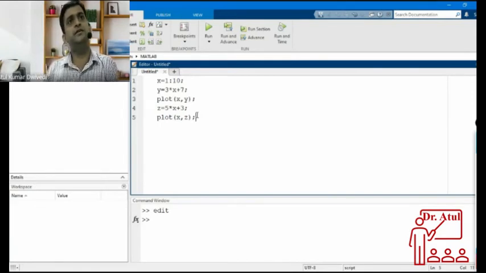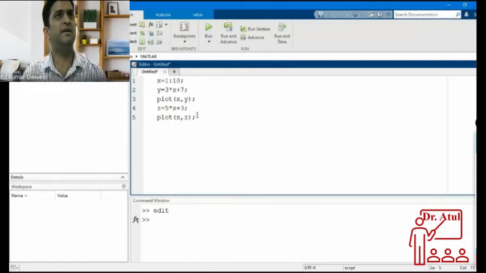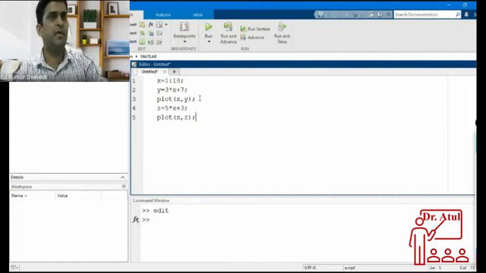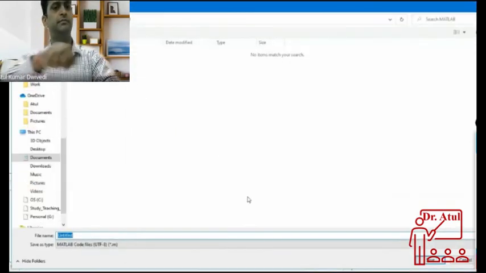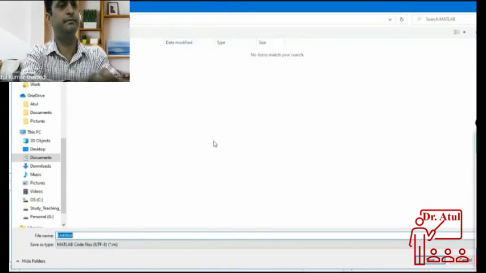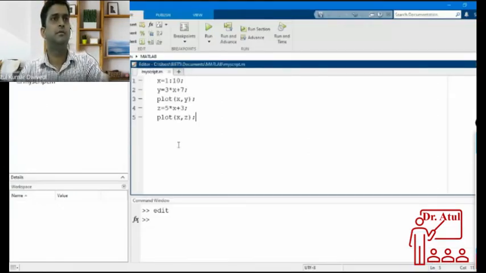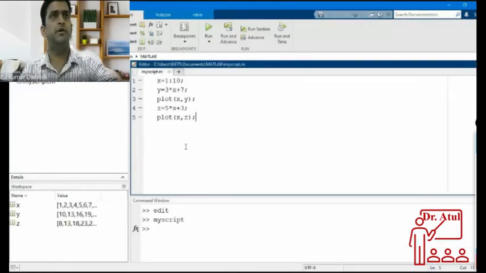So out of these three possibilities, which does MATLAB choose? The third possibility. When you write plot x comma y, it will plot x comma y. After some time, when you write a new plot command, it will erase the previous one and plot only the last one. Let me show you.